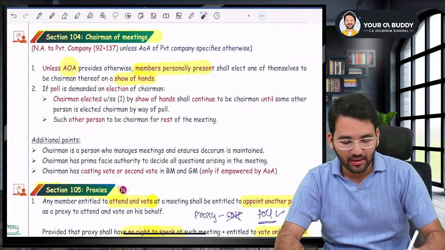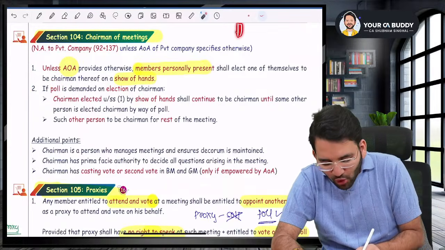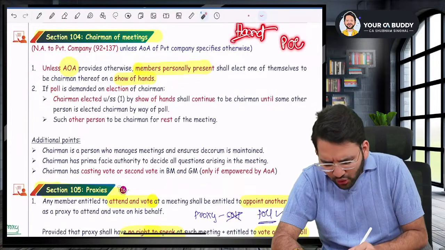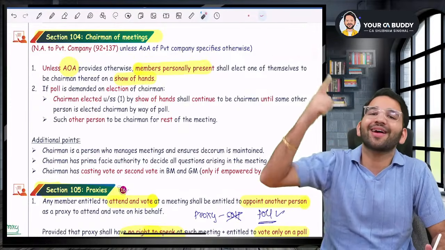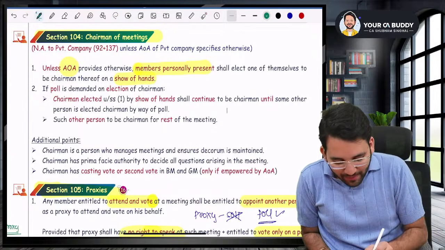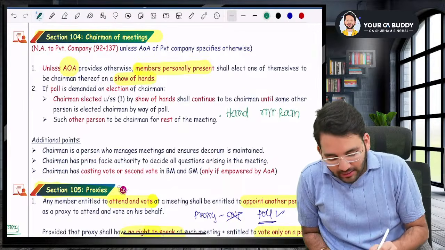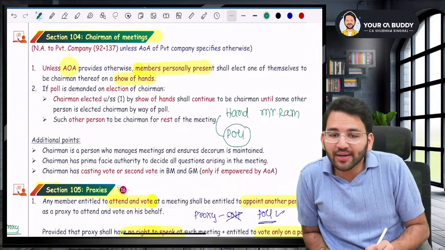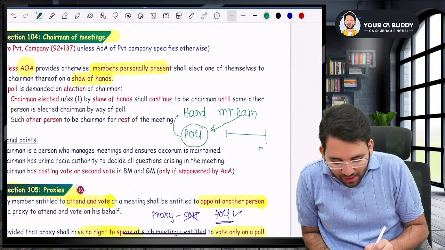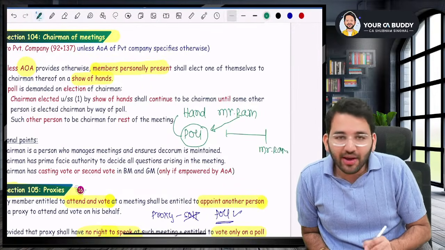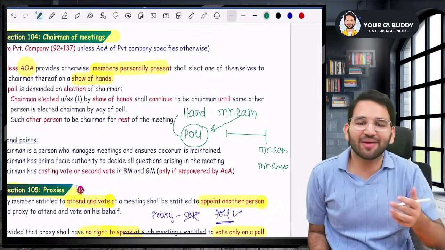But however, sir, while you're doing that, poll may be demanded. So you are trying to vote by show of hands, but someone said, no, we want to do a poll. So poll may be demanded. Now, if poll is demanded, then who will conduct the poll, sir? For example, by show of hands, you appointed Mr. Ram as the chairman. Now, someone demanded for the poll. Who will conduct the poll, sir? Sir, Mr. Ram will conduct the poll. Until the end of the poll, Mr. Ram will be the chairman. Now, after the poll results are out, if, for example, Mr. Sham gets appointed, Mr. Sham will be the chairman.